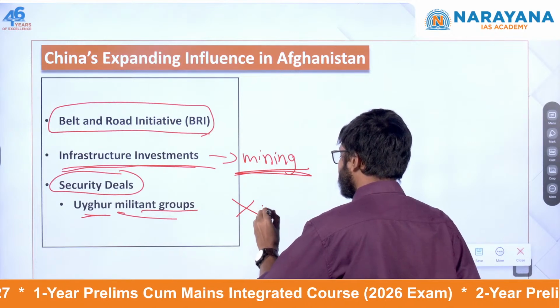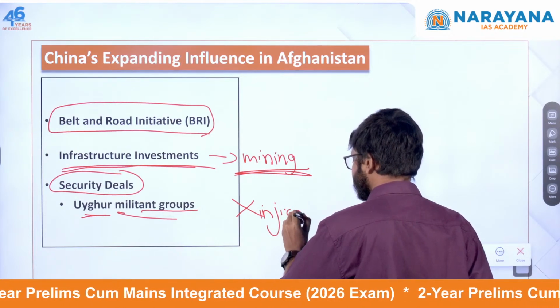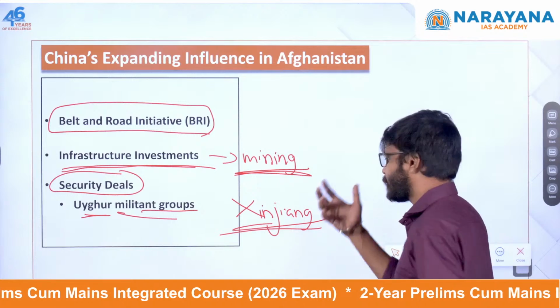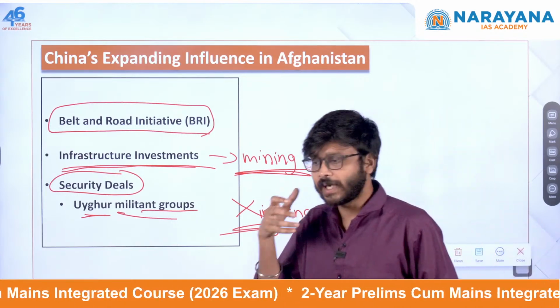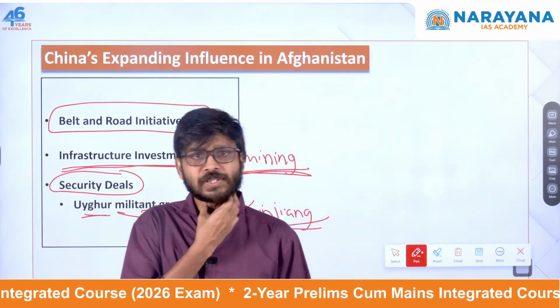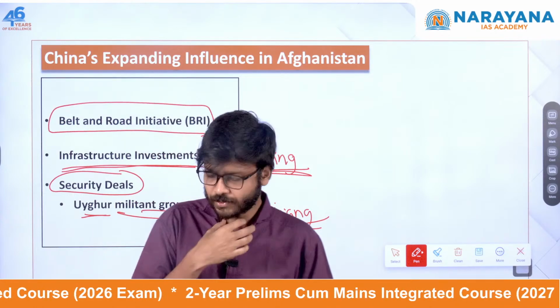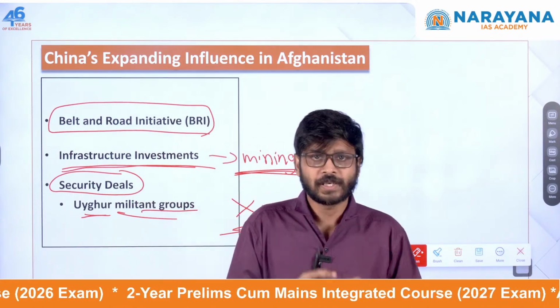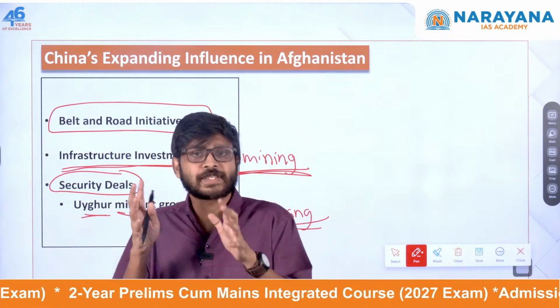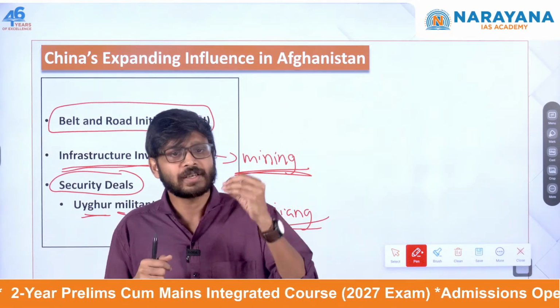China wanted the Taliban to have control over the Uyghur militant groups and keep the Xinjiang province under their control. So for that also, China needs Taliban support. Taliban support is very much needed so that this province is stable. So China is slowly expanding its influence, and India cannot keep quiet.